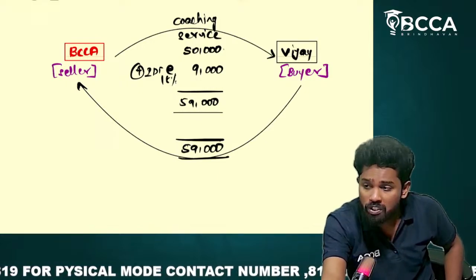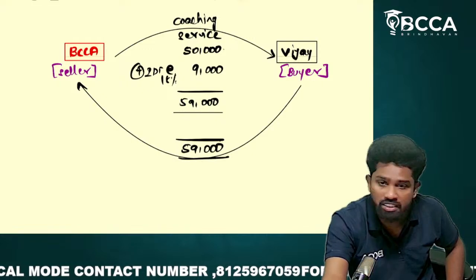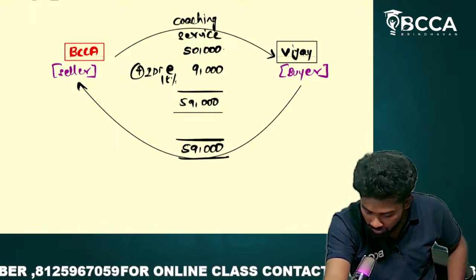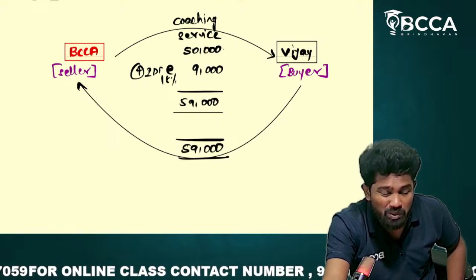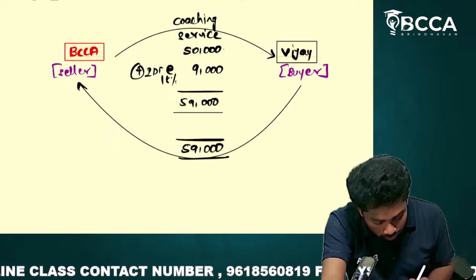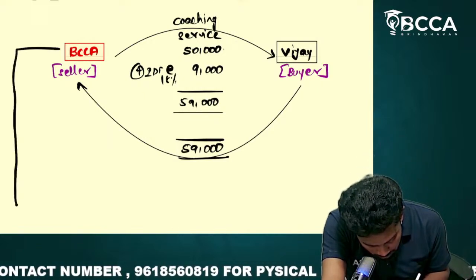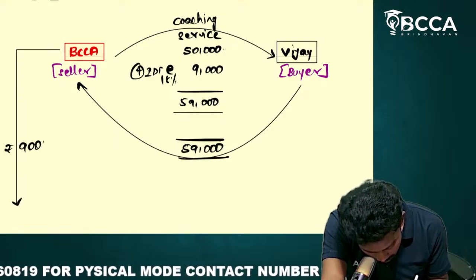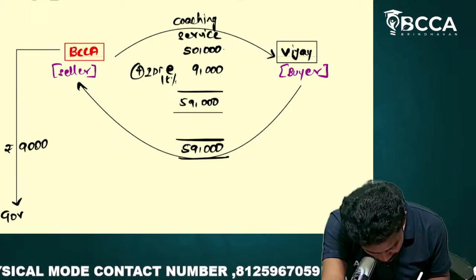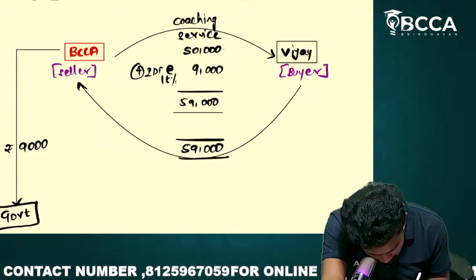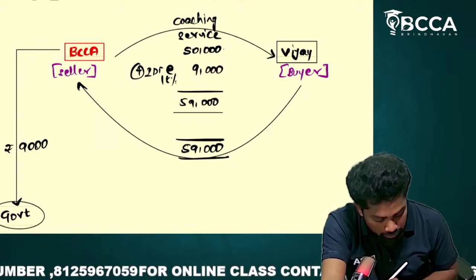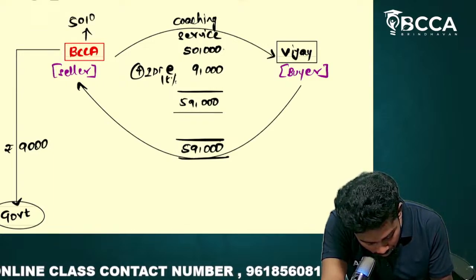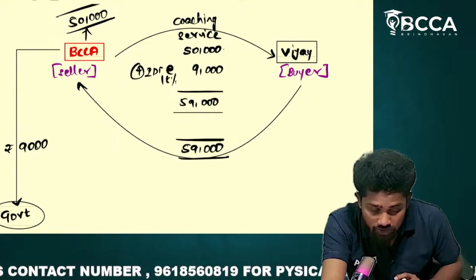But BCCA collected 59,000. Can the total 59,000 be retained by BCCA? No. 50,000 they can retain because that is part of their fees, whereas the balance 9,000 has to be paid to the government. So now see, BCCA is paying rupees 9,000 to government. How much can BCCA retain? The 50,000, which they collected as fees, can be retained.